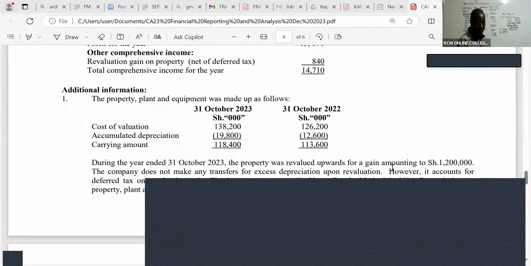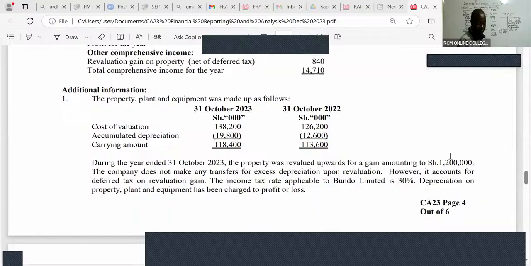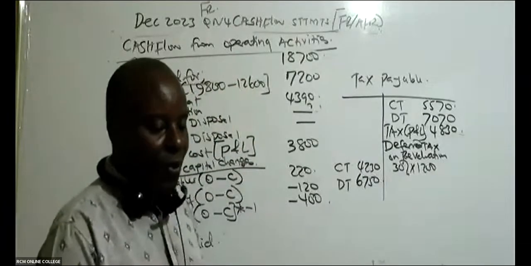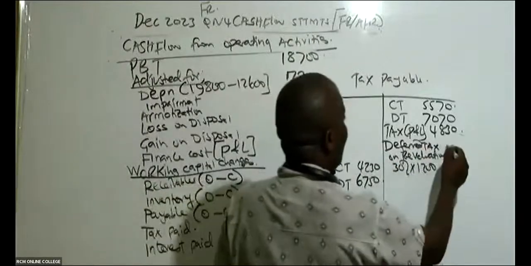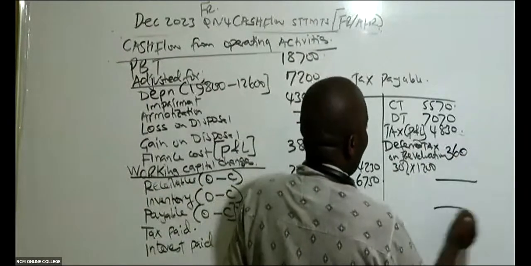You can see in this case here, there is a revaluation of 1,200, and the rate of tax is 30%. So then can you kindly give me this figure? 360. So this is 360. And that is it.